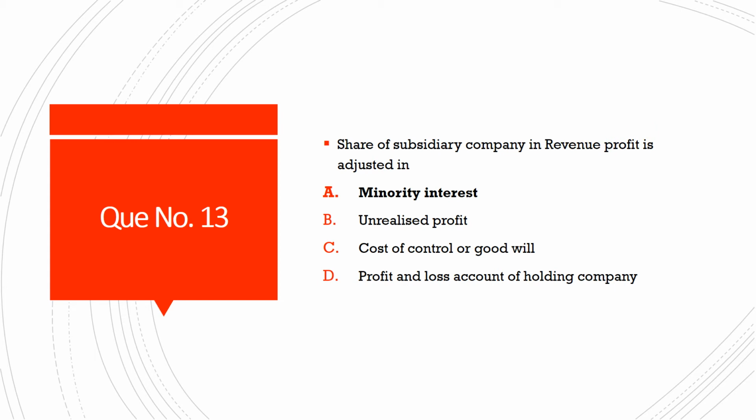Then next question number 13. Share of subsidiary company in revenue profit is adjusted in, and the options are option A, minority interest. Option B, unrealized profit. Option C, cost of control or goodwill. And option D, profit and loss account of holding company. And the correct answer is option A, minority interest.